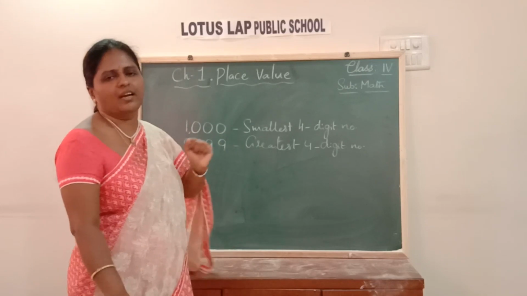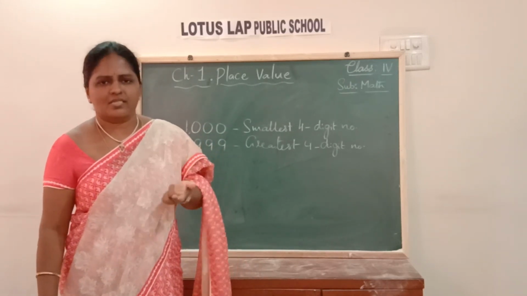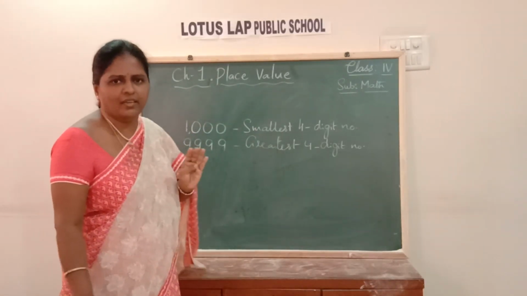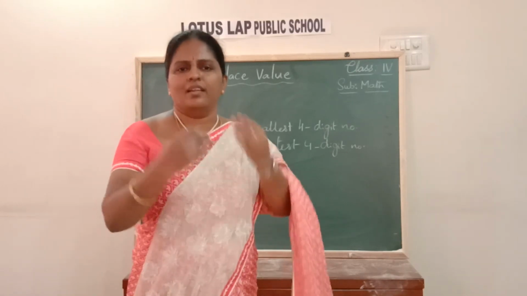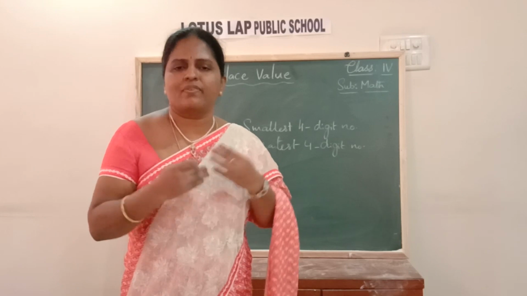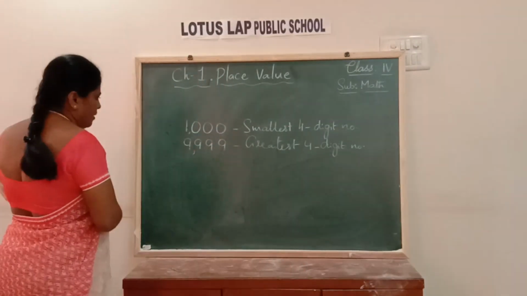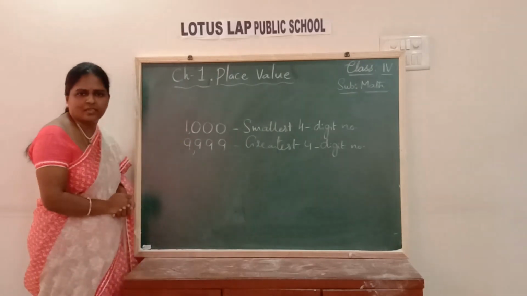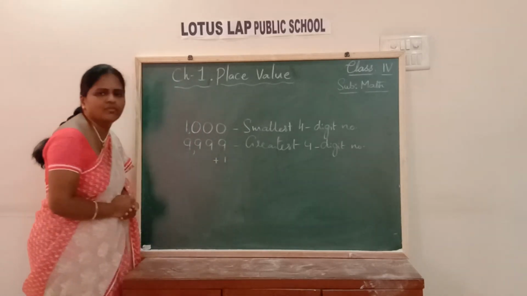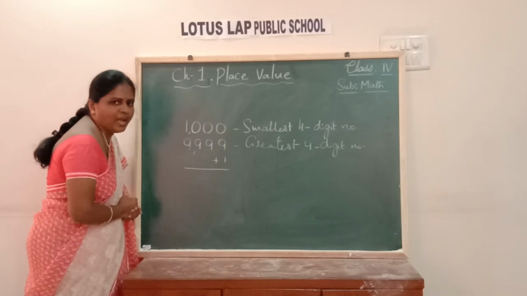You all have learned how to read, write, and understand everything about 4-digit numbers. So let's move on, children, and learn much bigger numbers. As you have grown big, let us learn about 5-digit and 6-digit numbers. Here I have taken the greatest 4-digit number, and I am going to add 1 to it. That is, I am going to find its successor, children. For that we need to add 1 to this.